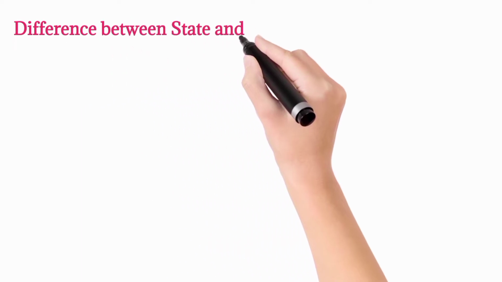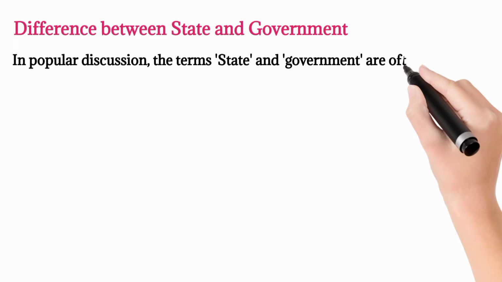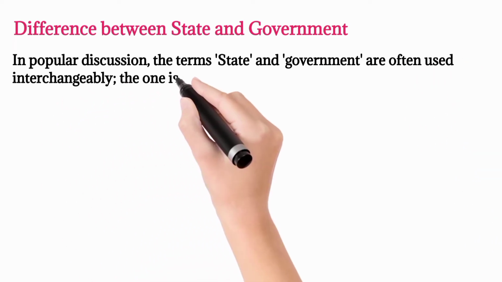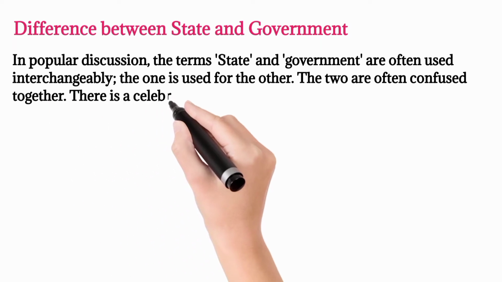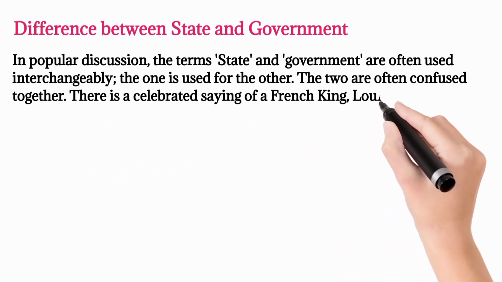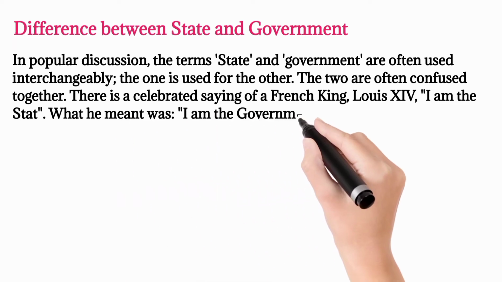Difference between state and government. In popular discussion, the terms state and government are often used interchangeably. The one is used for the other. The two are often confused together. There is a celebrated saying of a French king, Louis XIV, "I am the state." What he meant was, "I am the government."